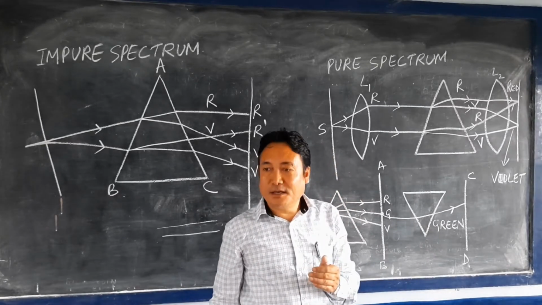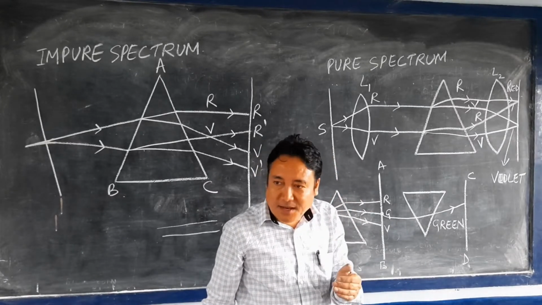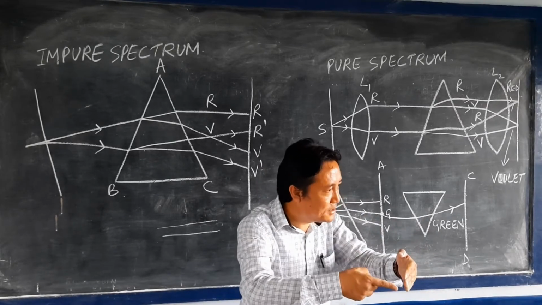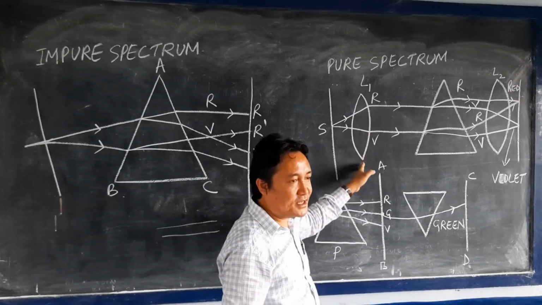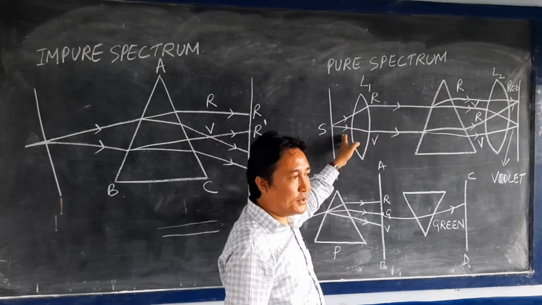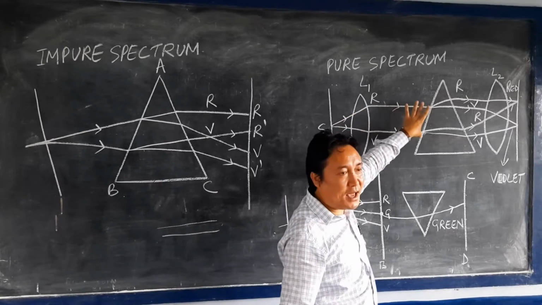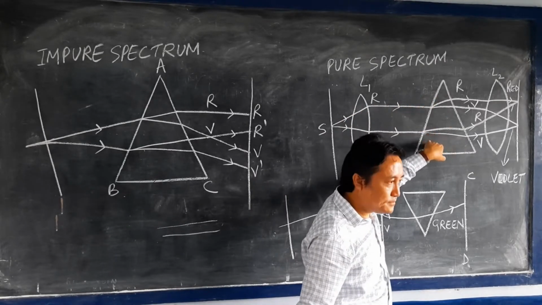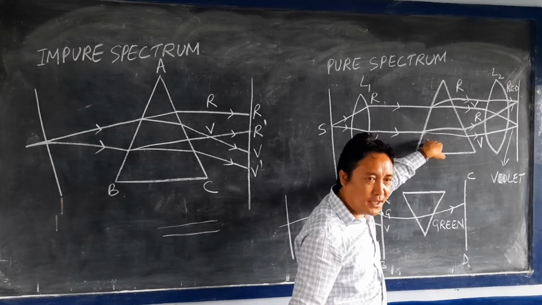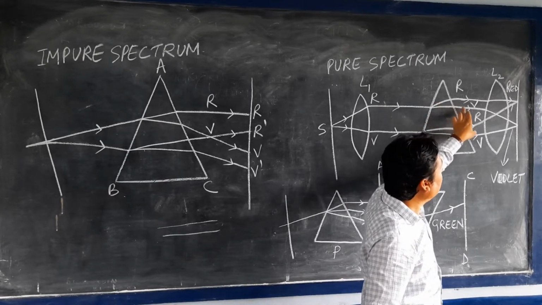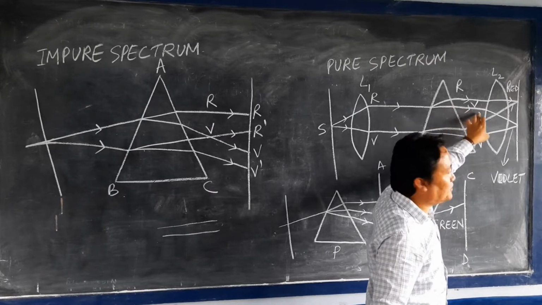Because the rays of light after refraction will actually converge, they will actually meet. So this is the convex lens here. When the light rays fall on the convex lens, they go out parallel and fall on the prism here. When it falls on the prism, what will happen? The rays of light will pass through it.